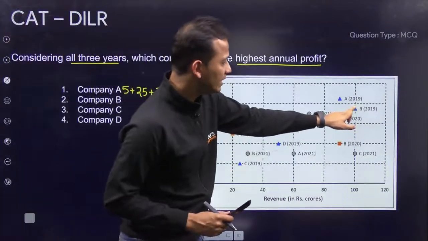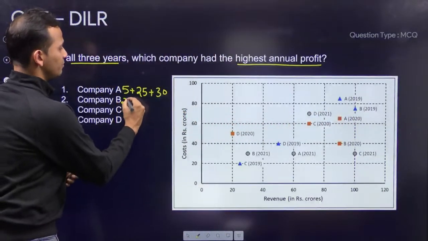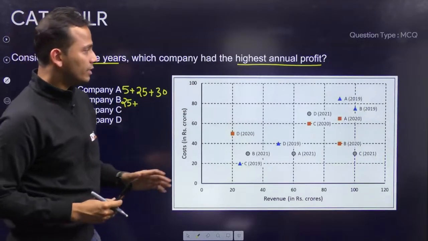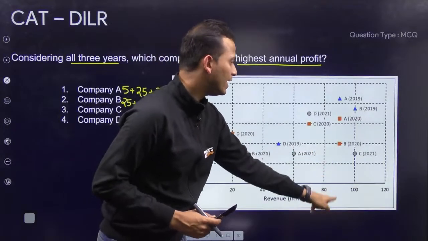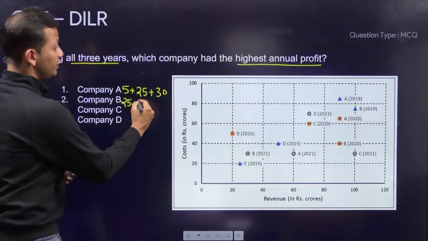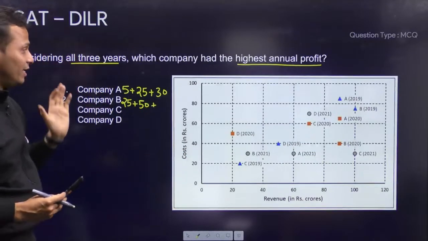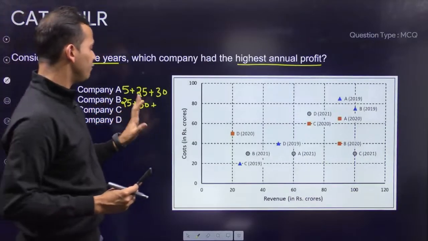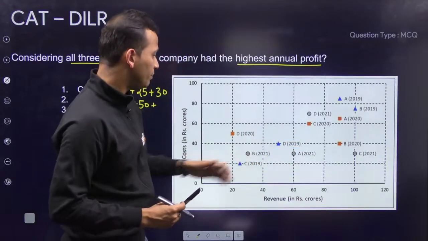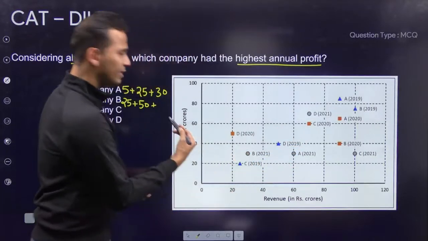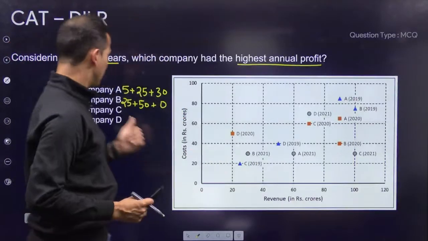Company B 2019 100 minus 75, that is 25. Plus, then company B in the next year 2020, this is the value 90 minus 40, that is 50. Ooh. Okay, company A से तो exceed कर ही गया है value. Okay, company B 25 plus 30, then company B in the next year, this is 30 and 30, 0. So 0 is the profit for the last year. All right. कंपनी C देखते हैं.